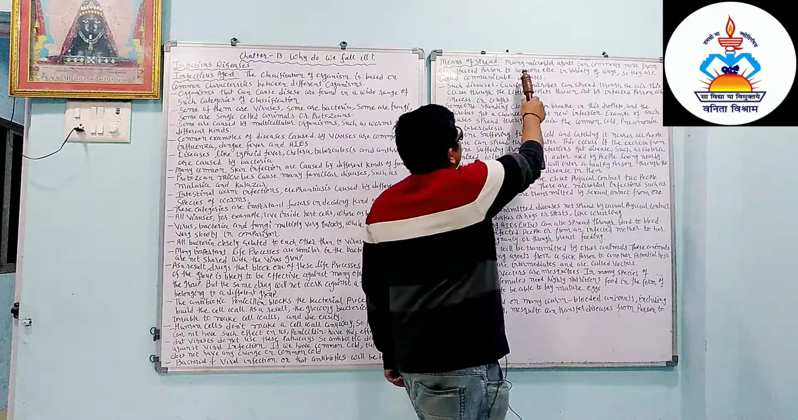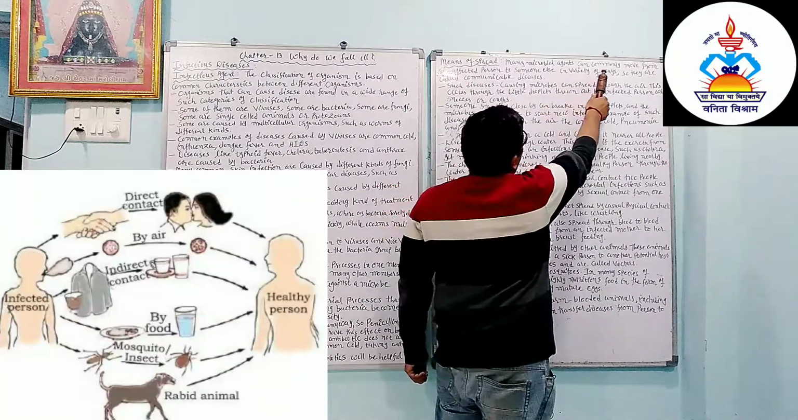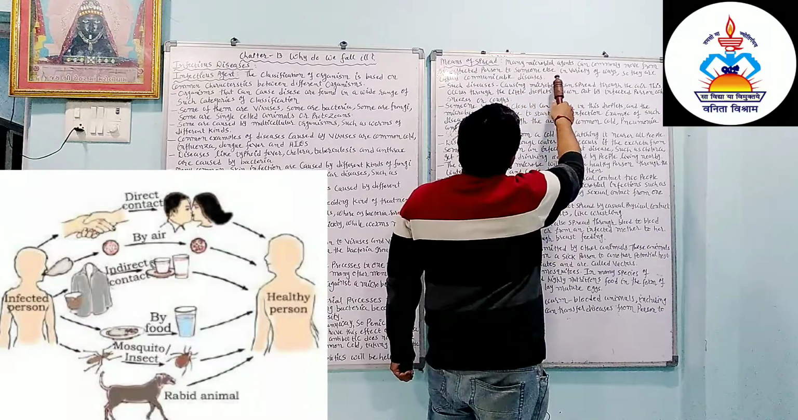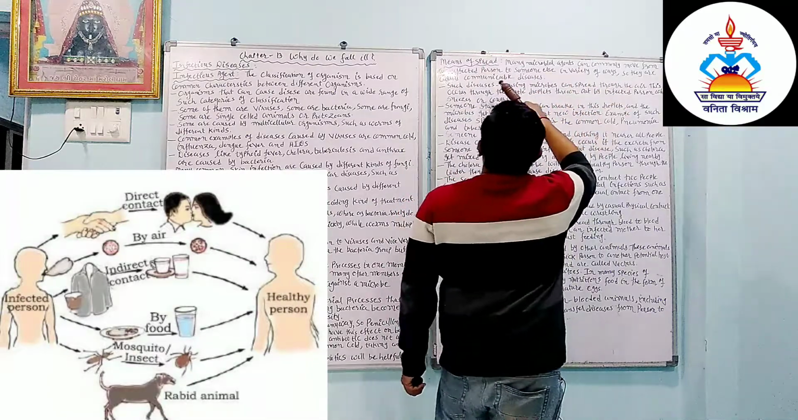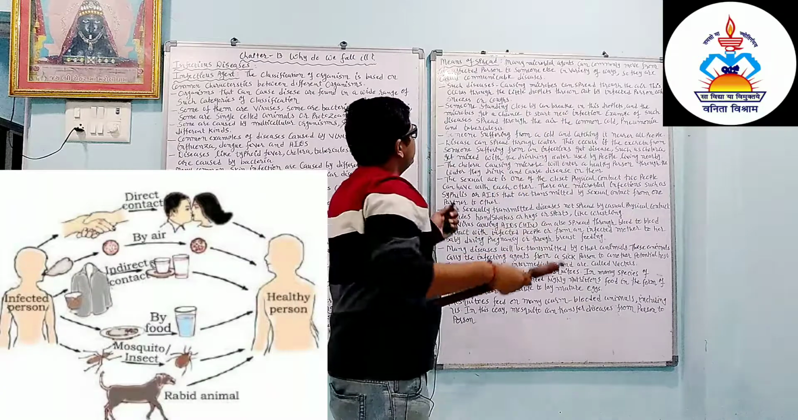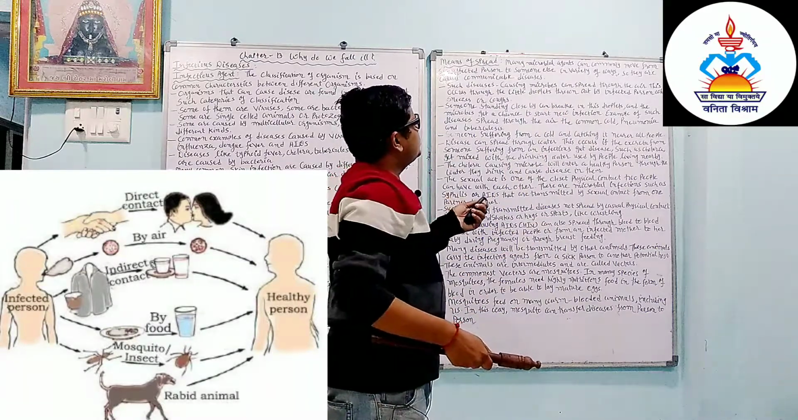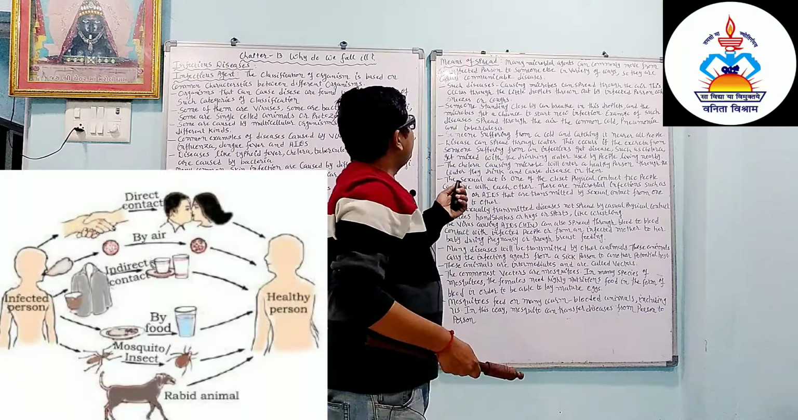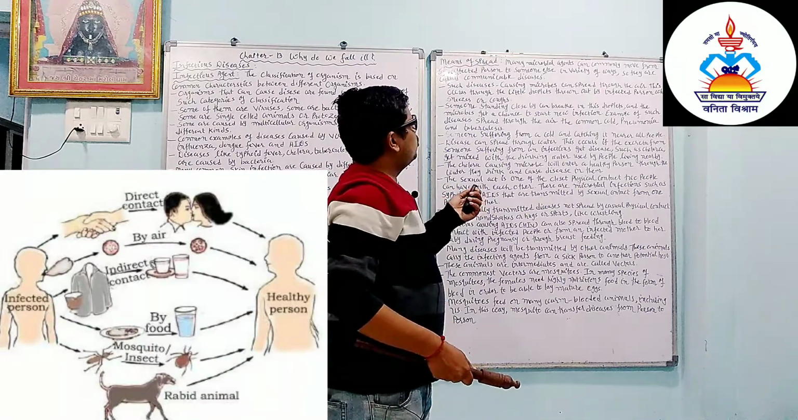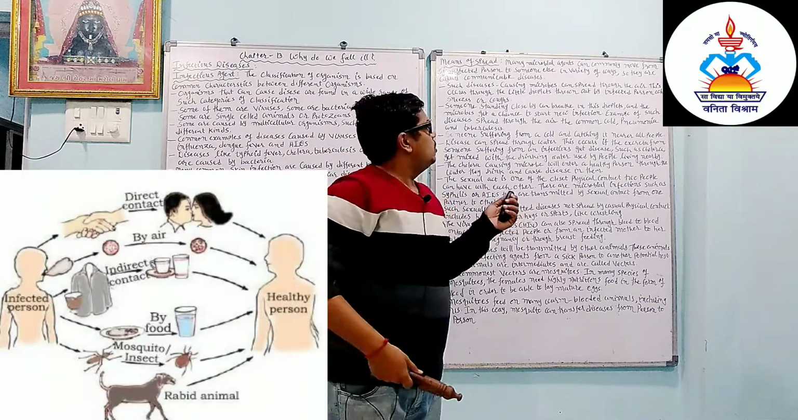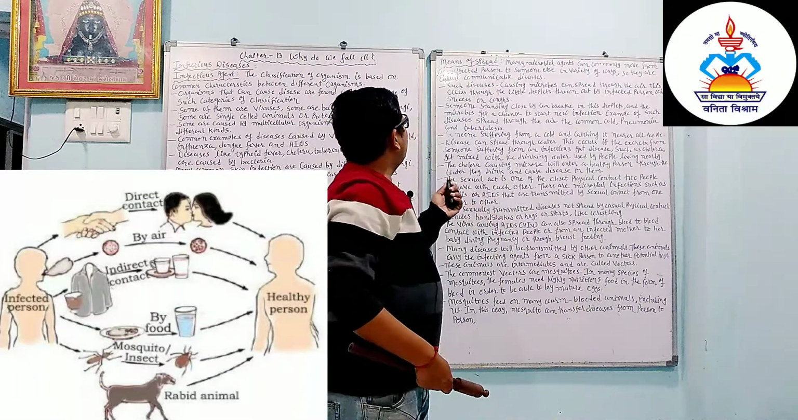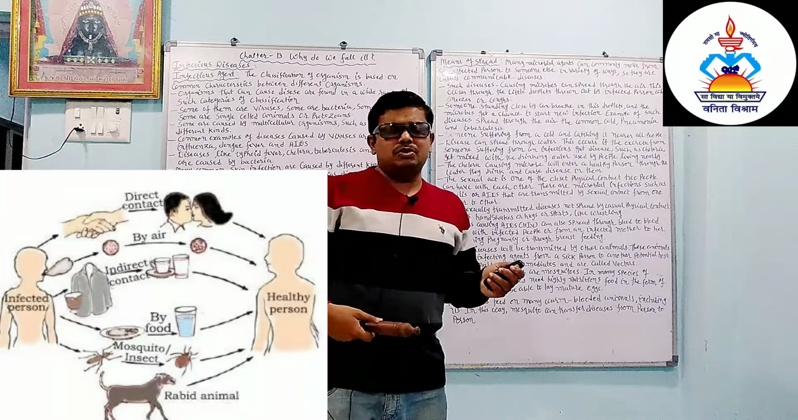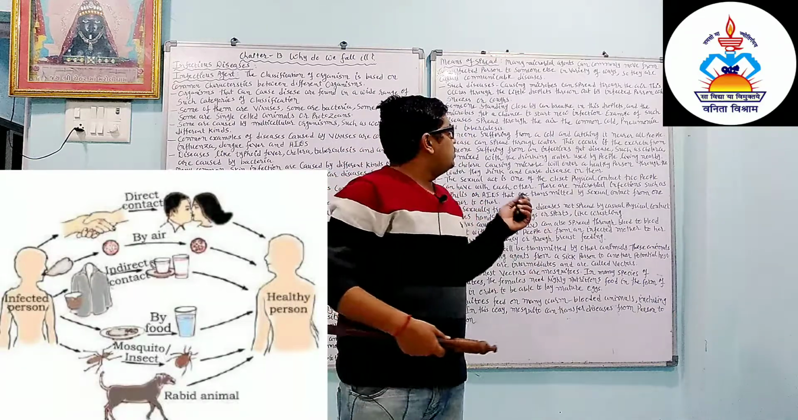Means of spread. Many microbial agents can commonly move from an affected person to someone else in a variety of ways, so they are called communicable diseases. There are so many ways. They spread from one person to another, so they are called communicable diseases.